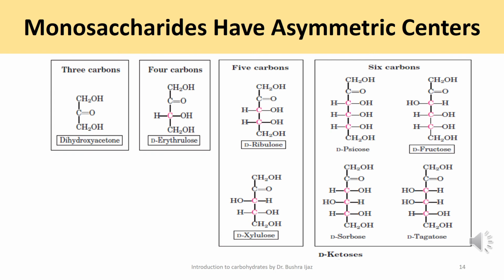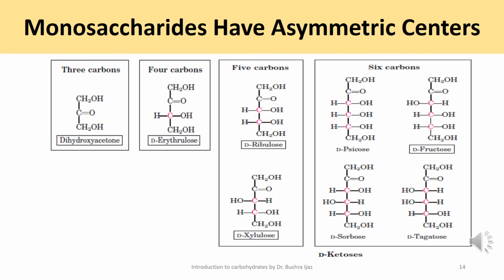The ketohexoses are named otherwise. For example, fructose, from the Latin word fructus, meaning fruit, which is rich in sugar, and sorbose, from Sorbus, the genus of the mountain ash, which has berries rich in related sugars and the alcohol sorbitol.